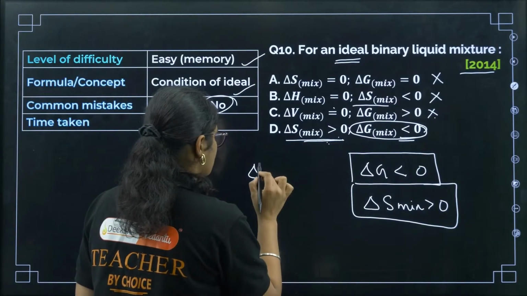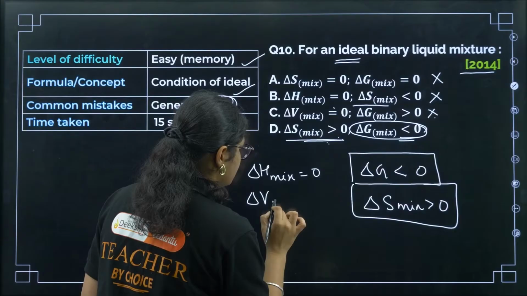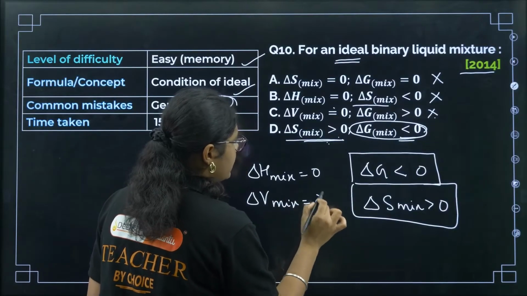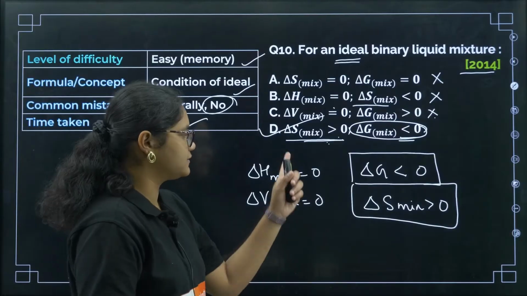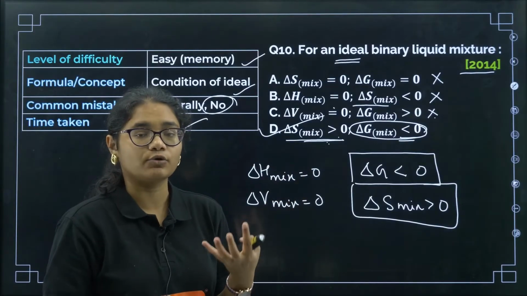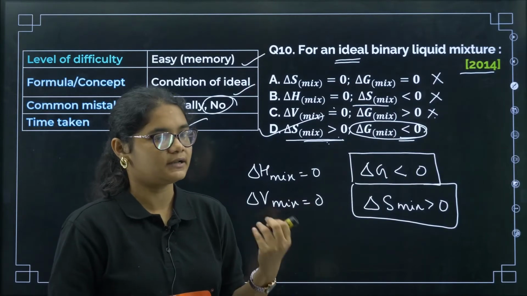Now for ideal solution, what will be happening? Delta H mix is equal to 0 and delta V mix is equal to 0, right? So correct answer will be option number D here. Okay, why is delta S mix positive? Because entropy is increasing. Why is delta G mix negative? Because it is a spontaneous process.